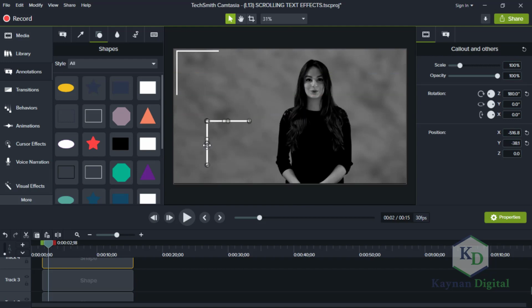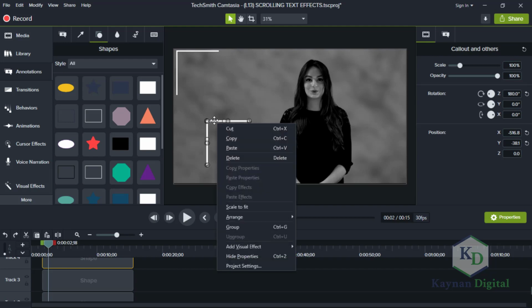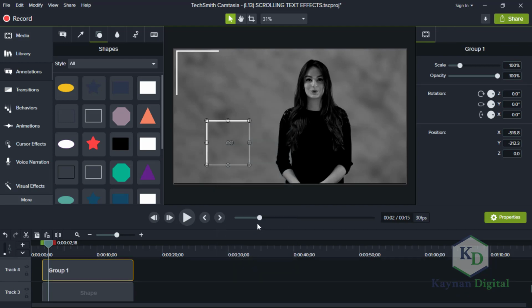Let me click on this. Now to rotate it. Is there where I can group it? I should be able to group it. Yes, group. I've grouped it already. That is, you right click and you click on group, so I'll be able to rotate it the way I want.